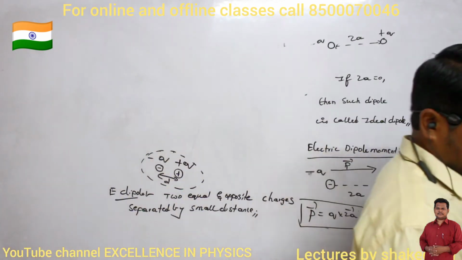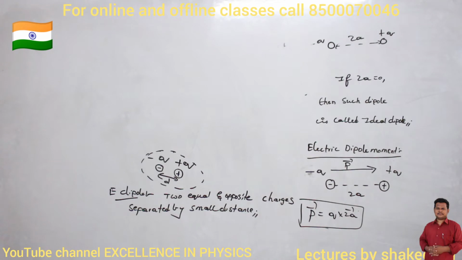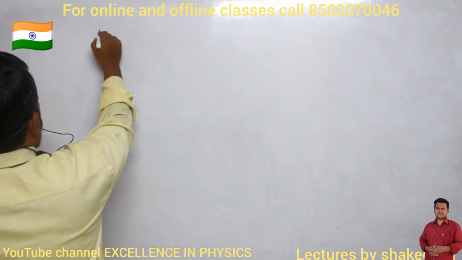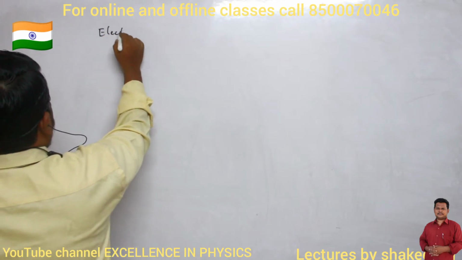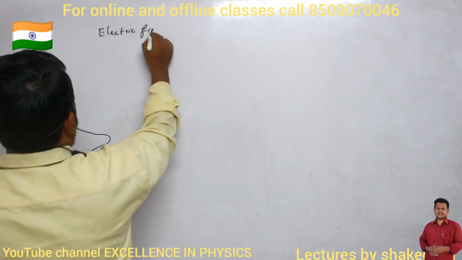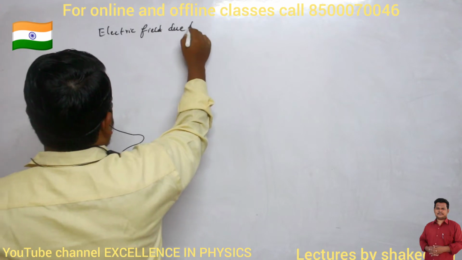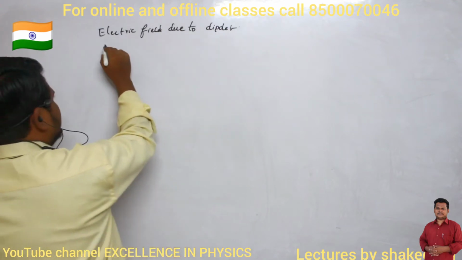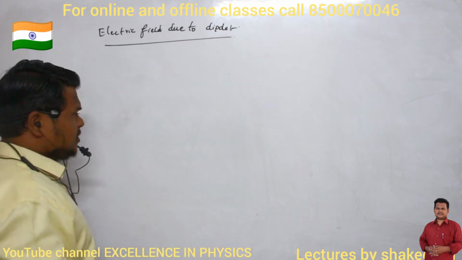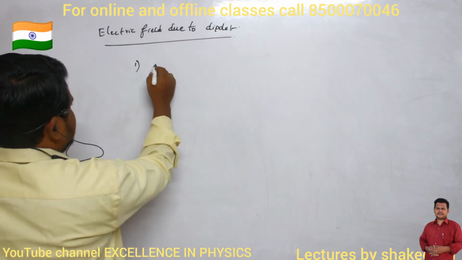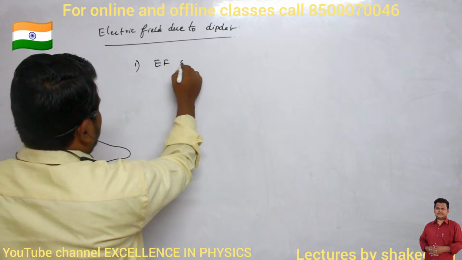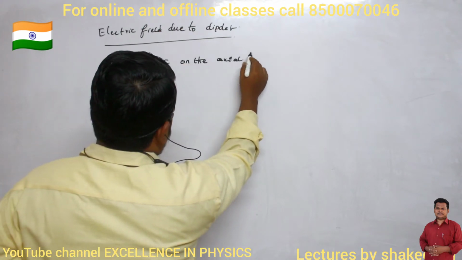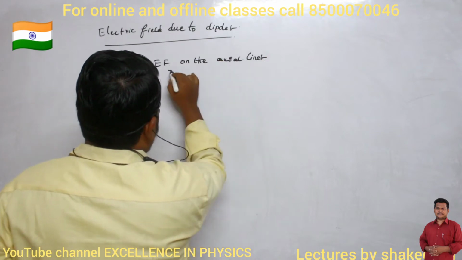Then we will discuss electric field due to dipole. Electric field due to a dipole. Which dipole? Electric dipole. Magnetic dipoles also will exist. The first case is electric field on the axial line. Electric field on the axial line of the dipole.